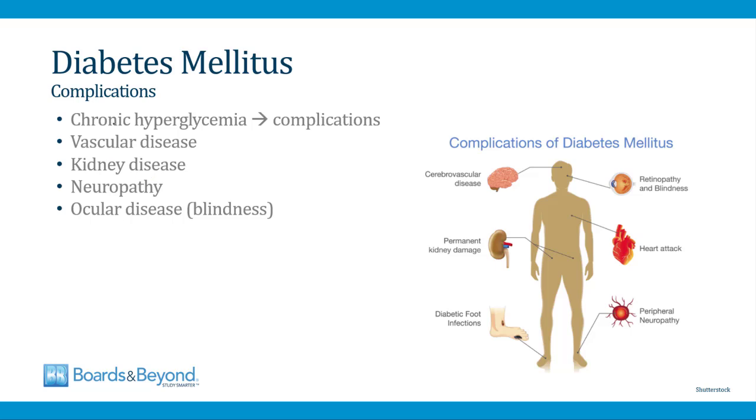In patients who have diabetes mellitus, chronic hyperglycemia over time leads to complications, and this is what makes diabetes mellitus such a serious and potentially life-threatening condition. So patients with diabetes mellitus can develop vascular disease and kidney disease as a complication of diabetes. They can also develop neuropathy and ocular disease, including blindness. And so in this video, we'll talk about these complications of diabetes mellitus, and we'll also talk about the things you can do to prevent them from occurring.